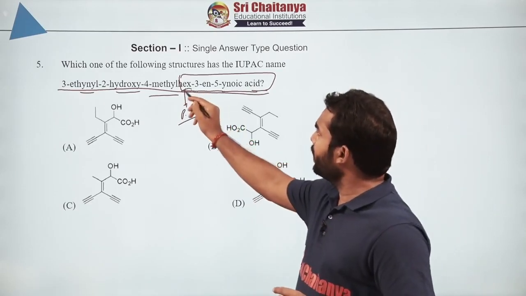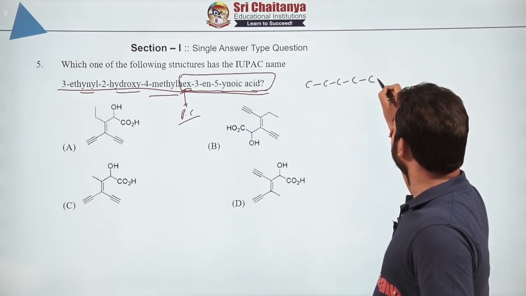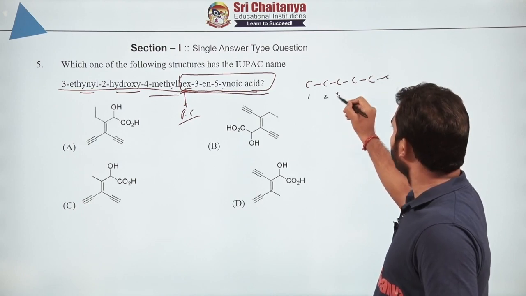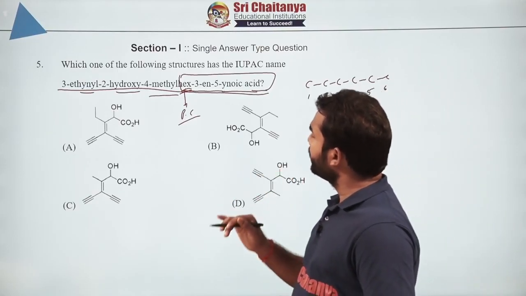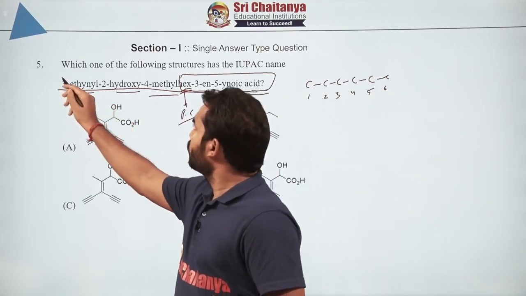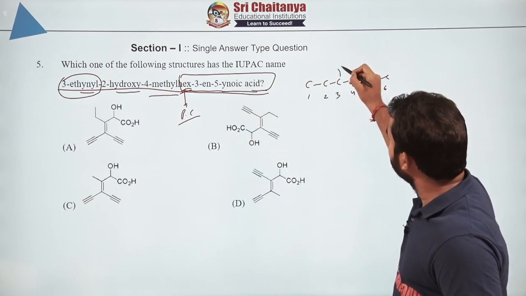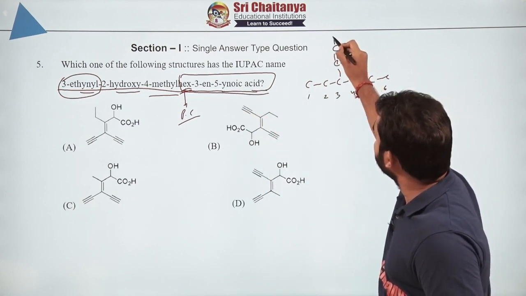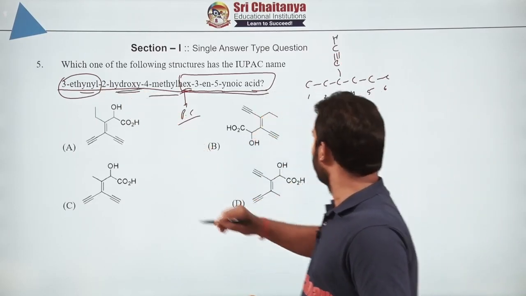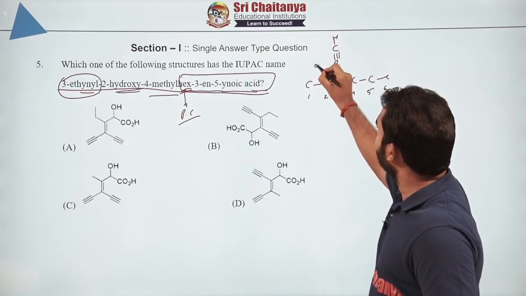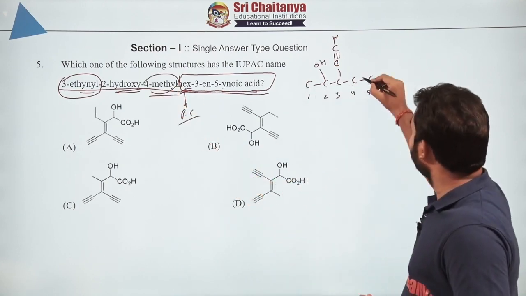So how many carbons do we have? We have 6 carbons. So I will write directly 3, 4, 5 and 6. I will just number them also. Now what we are supposed to do thereafter, let us attach at different carbons whatever groups they have said. So 3-ethynyl. At number 3 we are having C triple bond CH. So this is the ethynyl group. And then at number 2 we are having hydroxy, at number 2 we are having OH also. And then at number 4 we are having methyl.